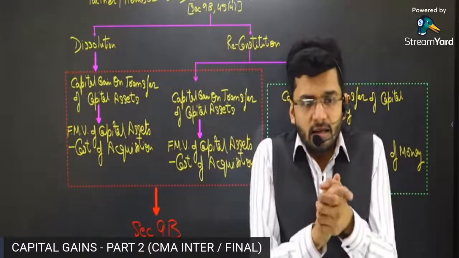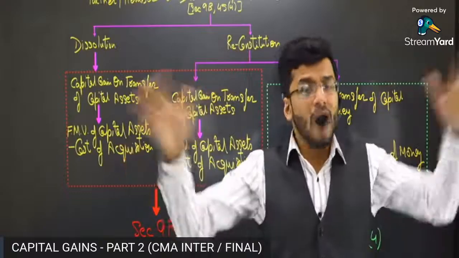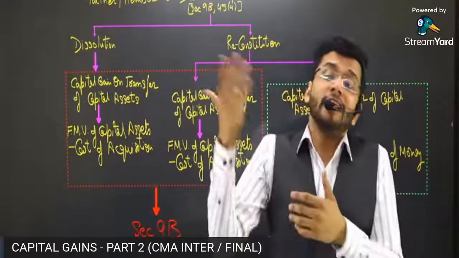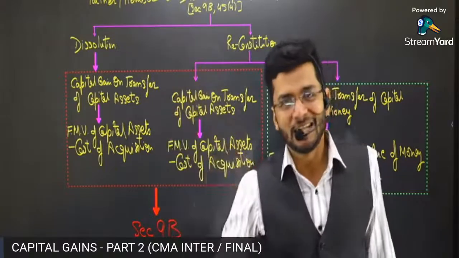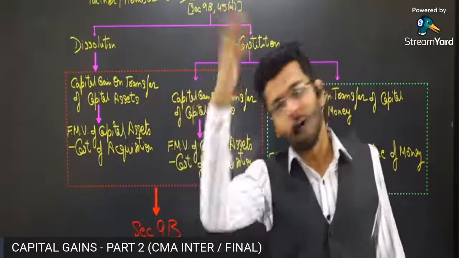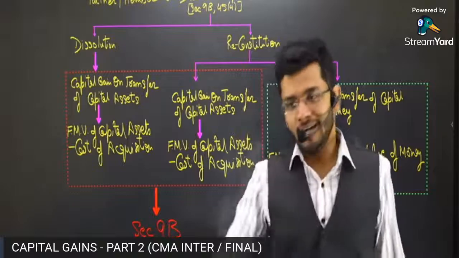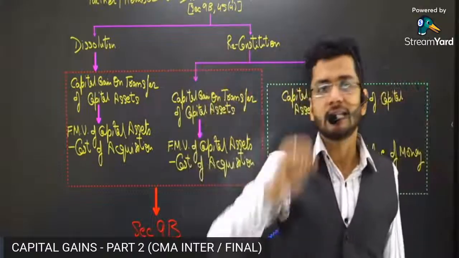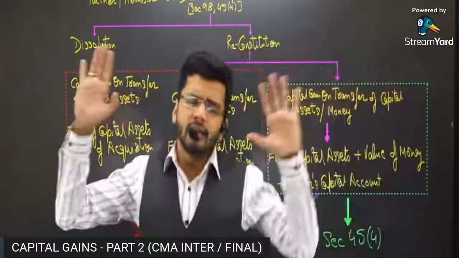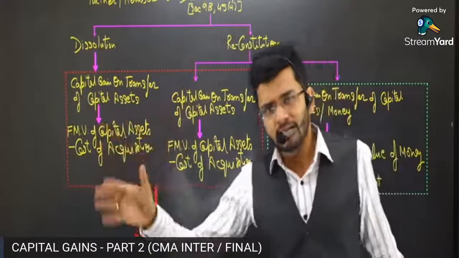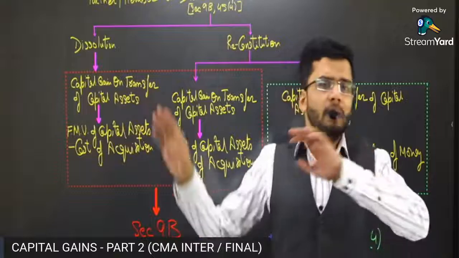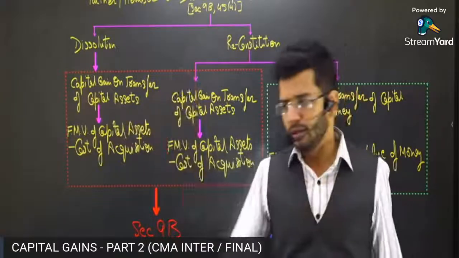Now the question is, why is Mr. A being paid over and above his capital? His capital was 3 lakh rupees. Why is he being paid 1 lakh rupees over and above his capital? This is extra payment of money more than his capital. Sir, would it represent the profits which have accrued in his account in the past, or any accretion which has accrued in the partnership firm?